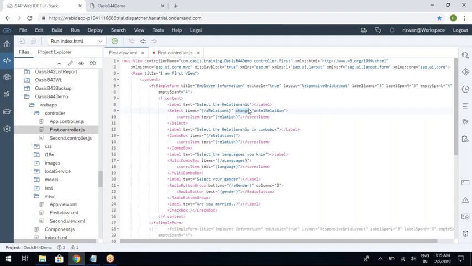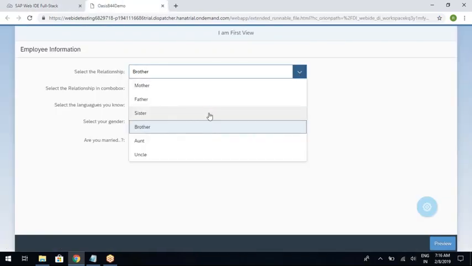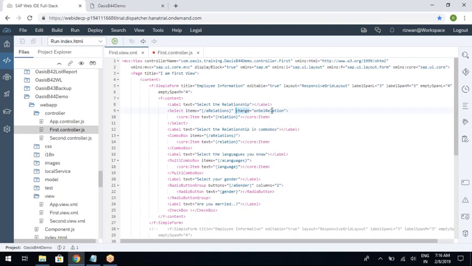Okay, so I'm assigning a function called onSelectRelation, right? So change is an action or event. This is also called an event. Just like when you press the button, you are assigning a function. So similarly, when you are selecting a value from the drop down, you need to assign one function, and that function I'm assigning as onSelectRelation. You can give any name here.